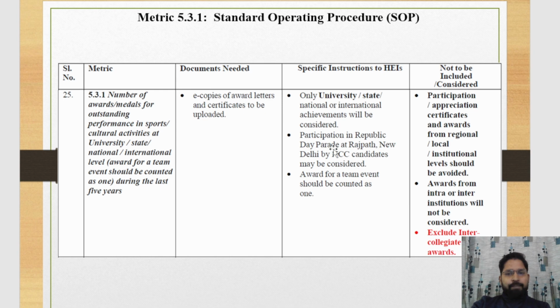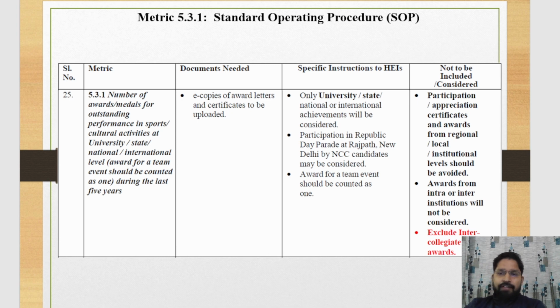Participation in the Republic Day parade at Rajpath, New Delhi by an NCC candidate may also be considered. An award for a team event shall be counted only once. Means in a team there are a number of students, but these students count as a single event, a single award.